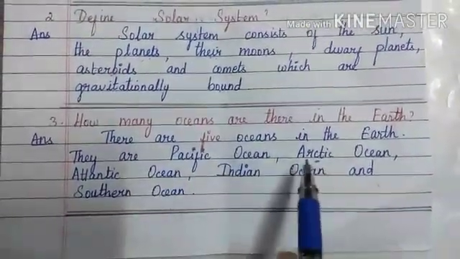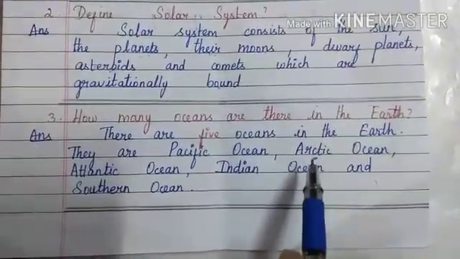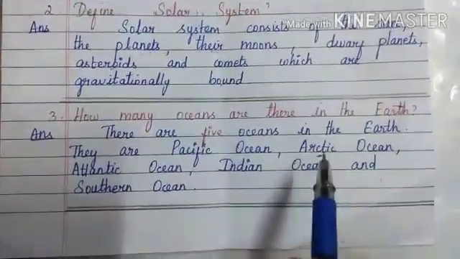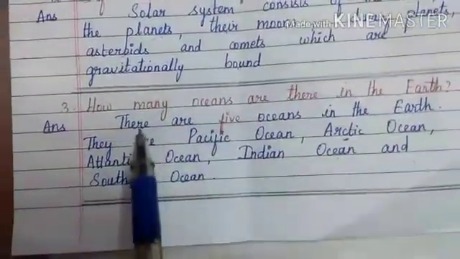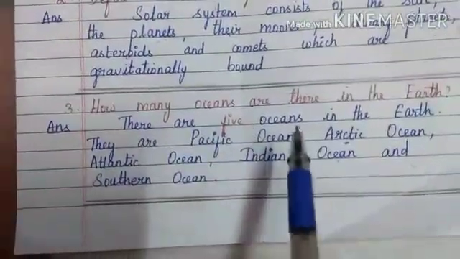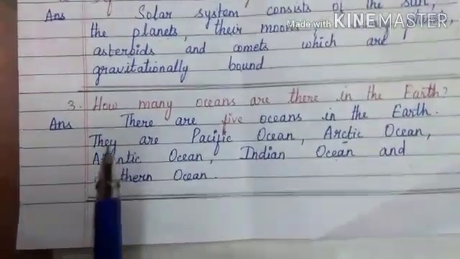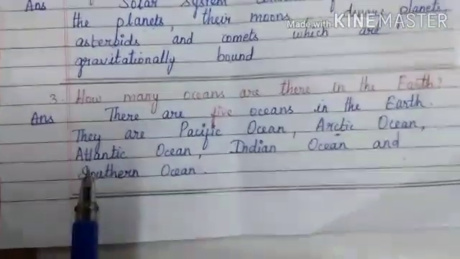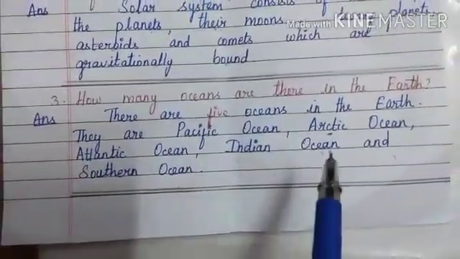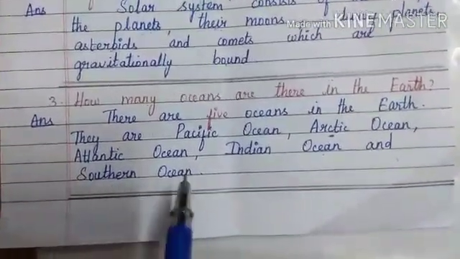C is silent while pronouncing Arctic Ocean, so many of you will forget that one. The answer for this question is, there are 5 oceans in the earth. They are Pacific Ocean, Arctic Ocean, Atlantic Ocean, Indian Ocean and Southern Ocean.